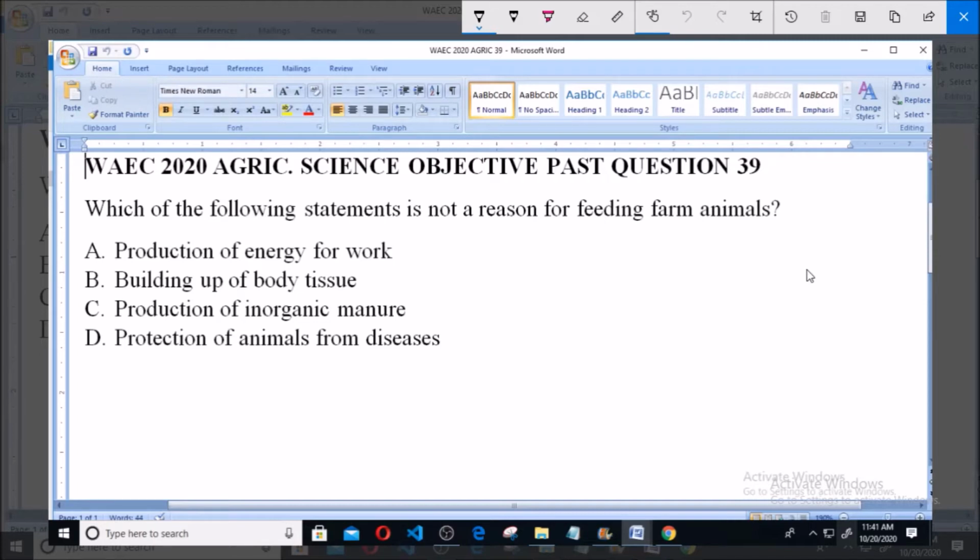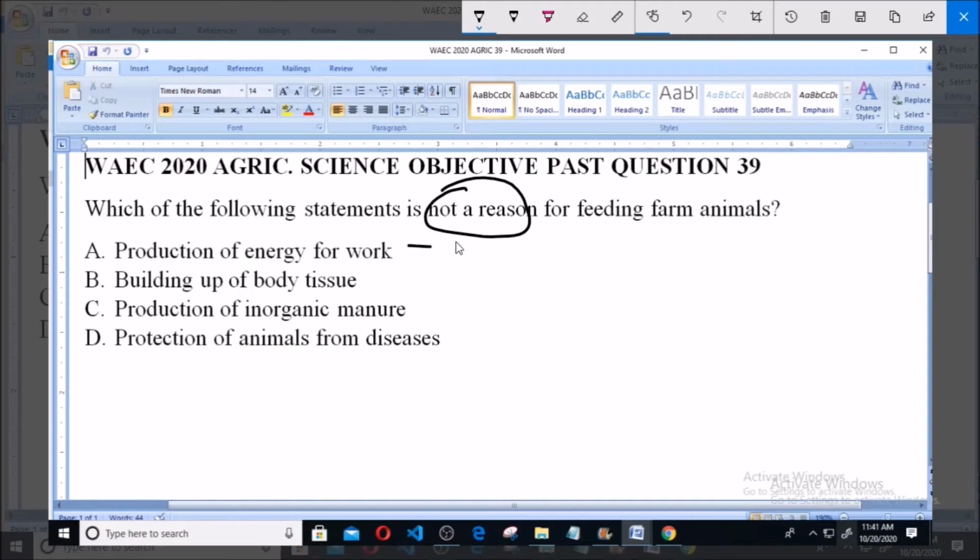Which of the following statements is not a reason for feeding farm animals? A. Production of energy for work. B. Building up of body tissue. C. Production of inorganic manure. D. Protection of animals from diseases. So we are asked for which of the statements is not a reason why farm animals are fed.